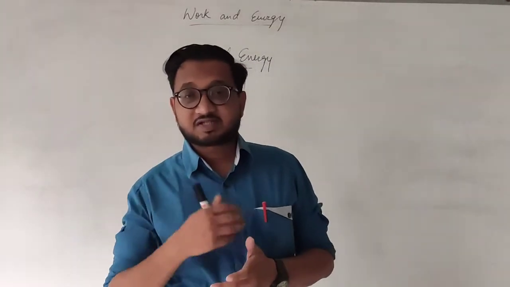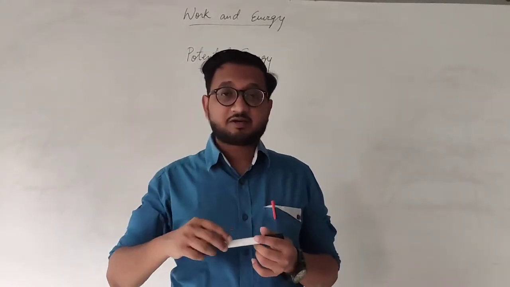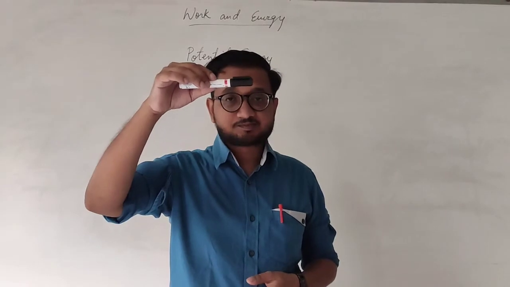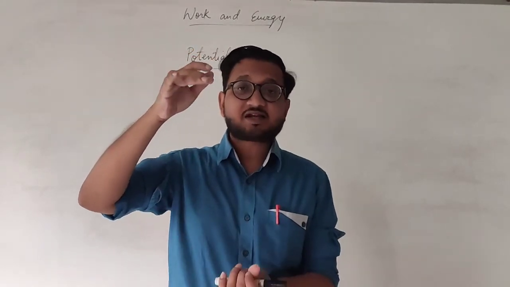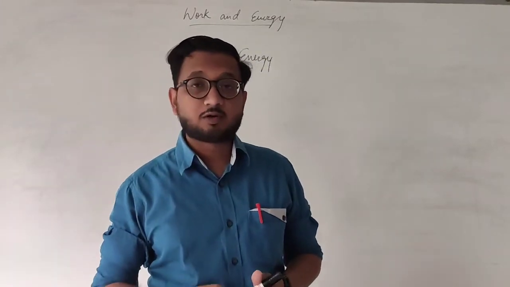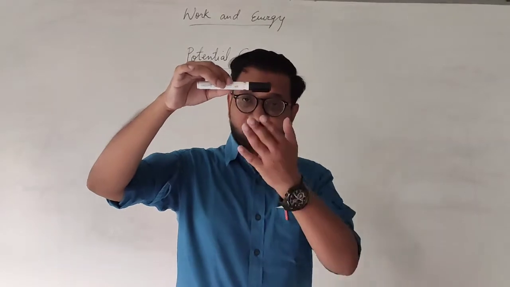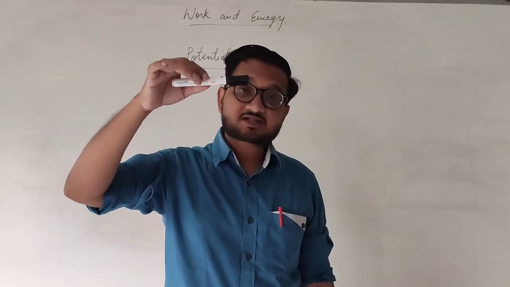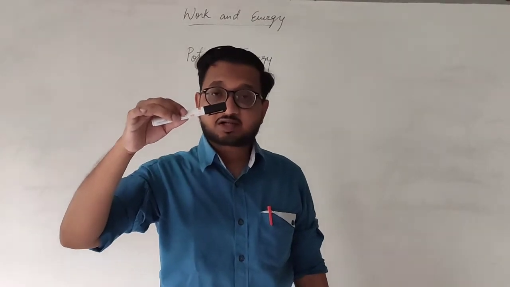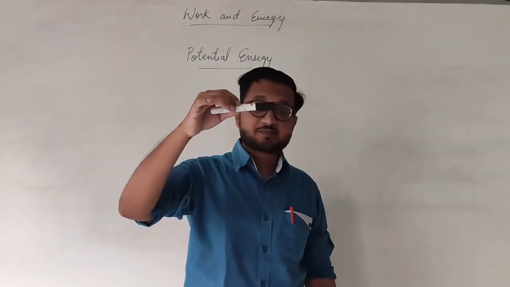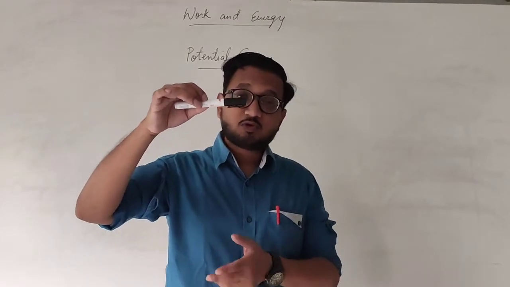Similarly, let's say that I have this marker placed at a certain height. Now I am holding this marker, but as soon as I release it, it starts to fall. Why? Because at this particular point, above the surface, the marker is having certain amount of energy stored inside it, and that energy can later be used to move itself.